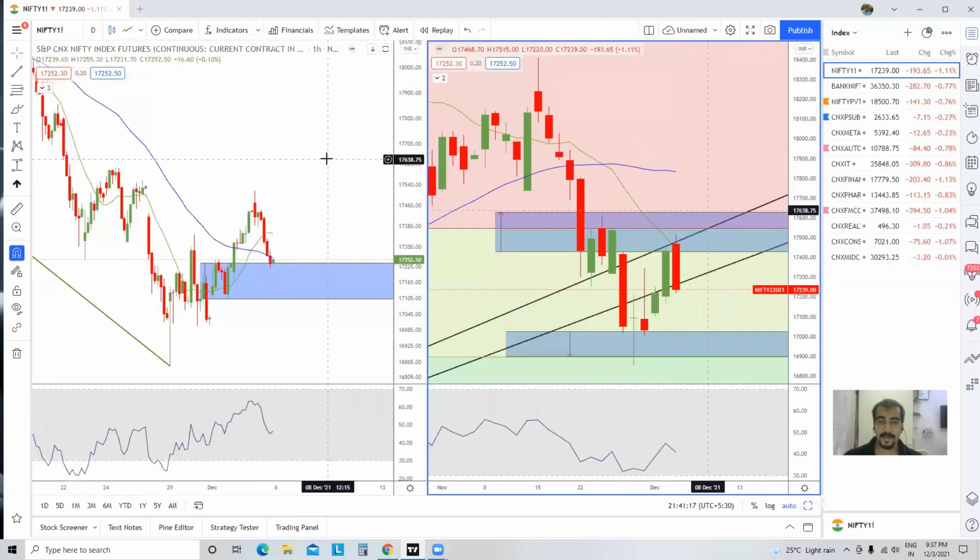But again, my friends, generally I don't need to open hourly charts in the weekly sectoral analysis. But what has happened is that a lot of resistance is there on the upside and a lot of supports are also there on the downside.